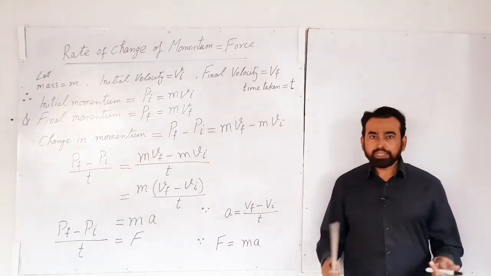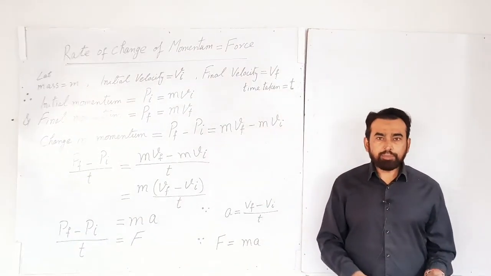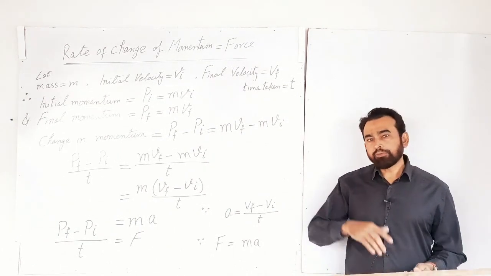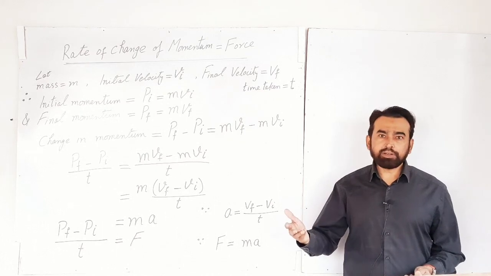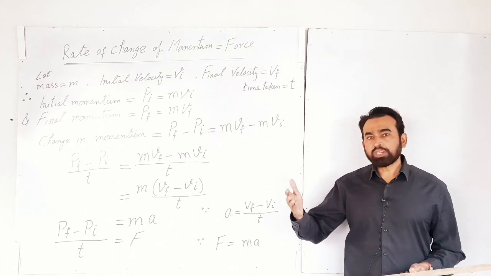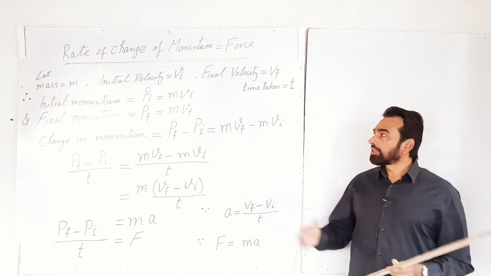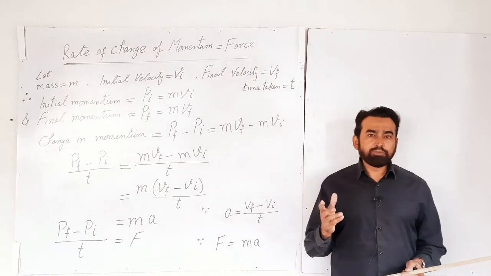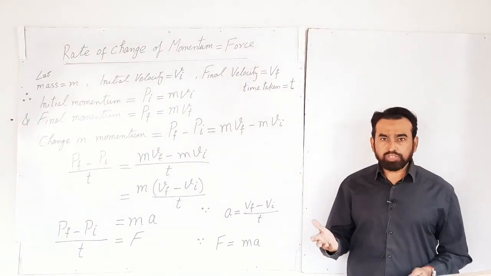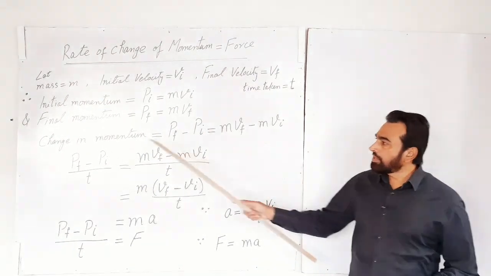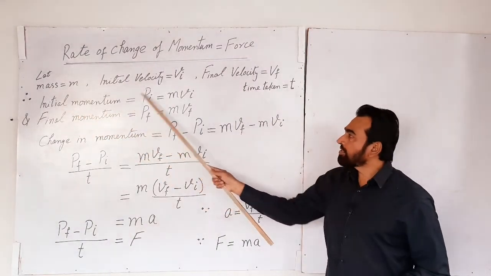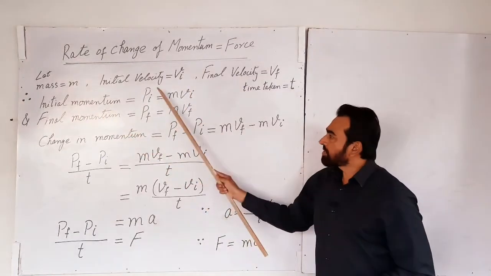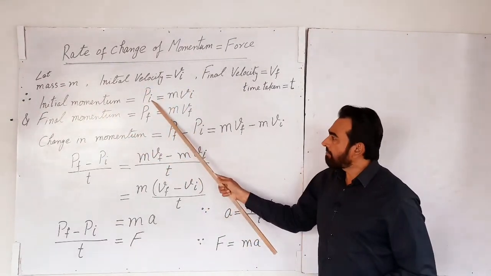Now we are clear that there was a body of mass small m. Initially this body was moving with initial velocity vi. A force is applied on the body, and under the application of the force, its velocity becomes vf during the time interval small t. As you know, momentum can be calculated with the formula mass into velocity. So we find the initial momentum of the body, represented by pi, I for initial.